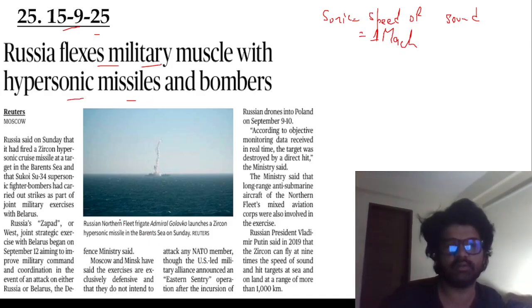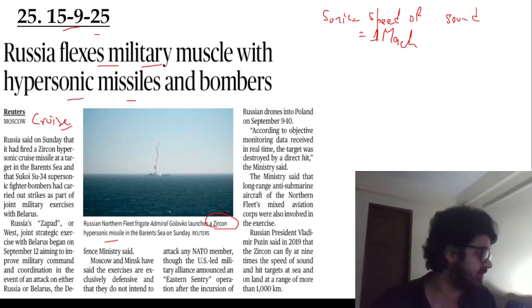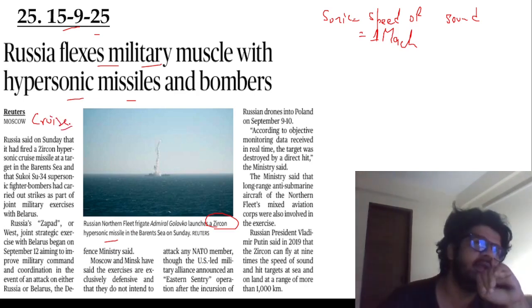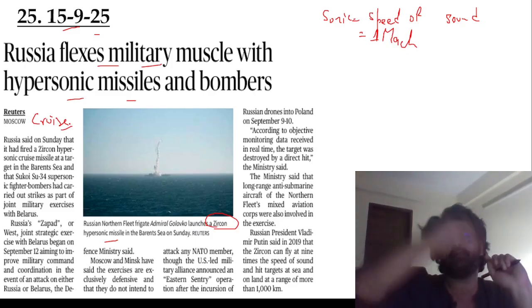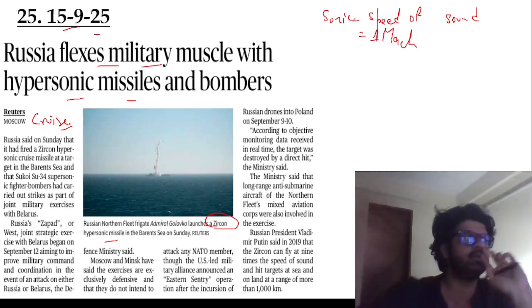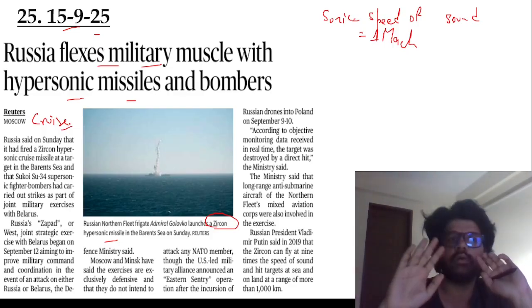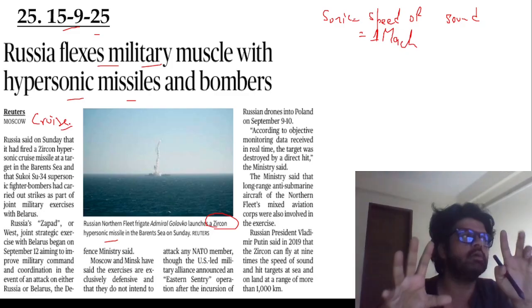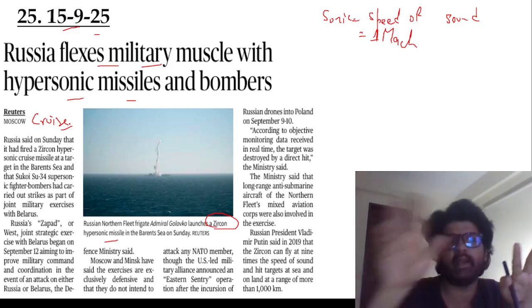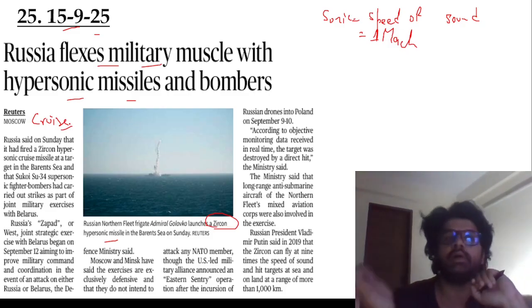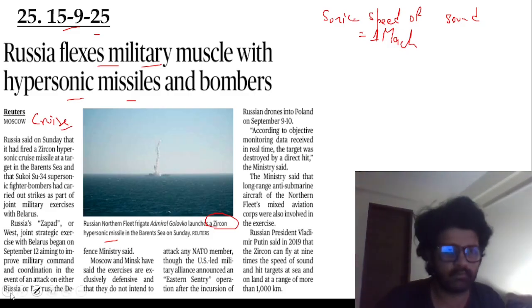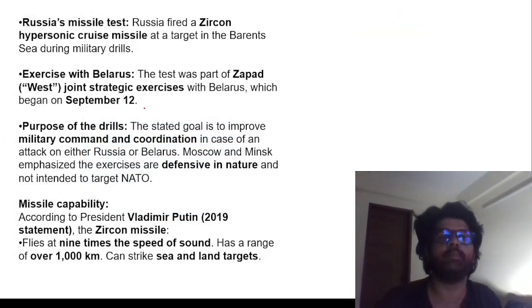So they are flexing their Zircon missile, which is a hypersonic cruise missile. So cruise and ballistic missile, that also we have discussed. Ballistic missile is guided by gravity mainly. You can think of it like a stone you have thrown, which is following a parabolic path. And a cruise missile is like a pilotless flight. You can guide it. You can have more control over it. BrahMos is a cruise missile. Agni is a ballistic missile. This Zircon, which they are showcasing, is a hypersonic cruise missile.